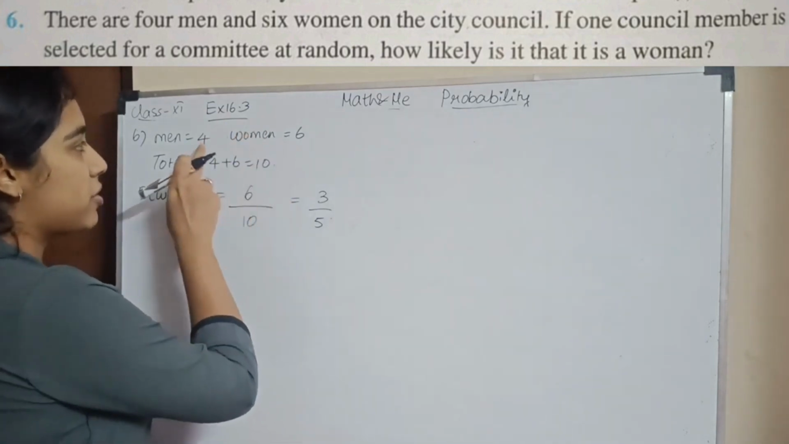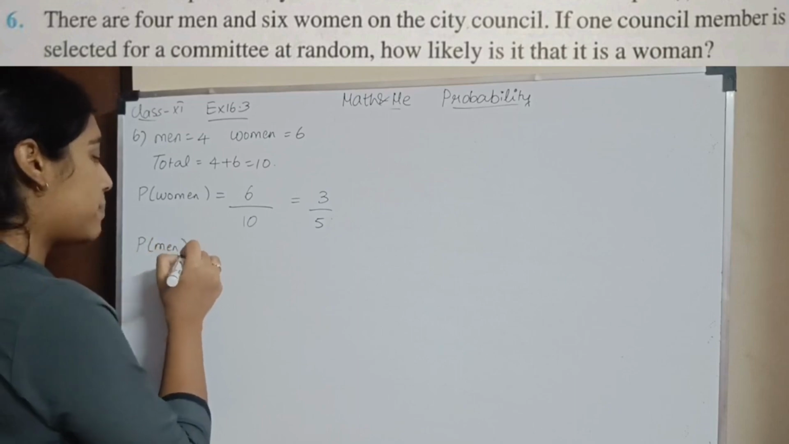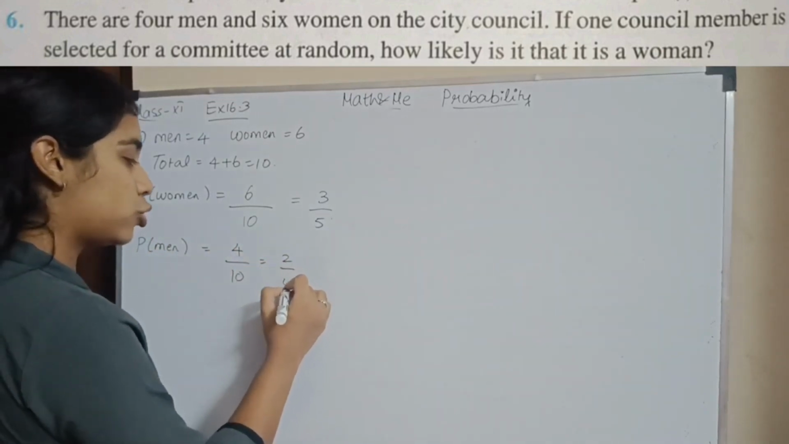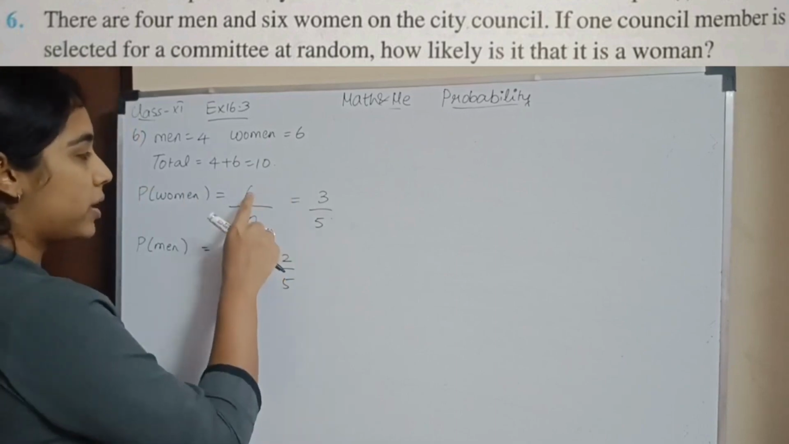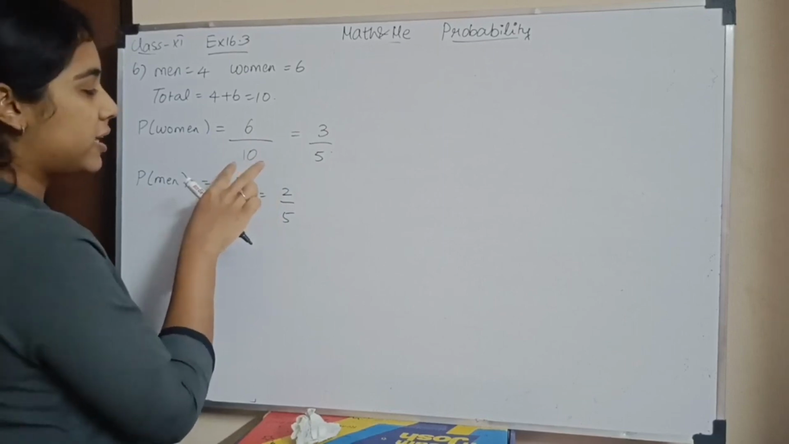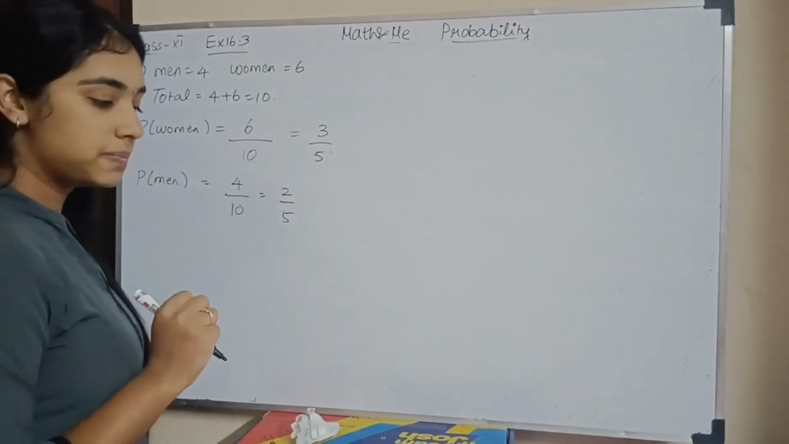There are 6 women and 4 men. Now if I want men, what should we do? The probability that I need only men, so I need one person from these 4 men, so it will be 2 by 5. I want one woman from these 6 people out of 10 people. Okay, 10 is the general total, but when it says woman, you have to go for the favorable outcomes.